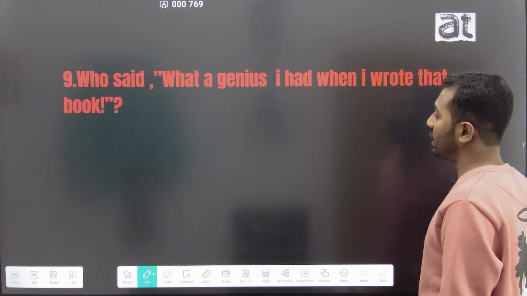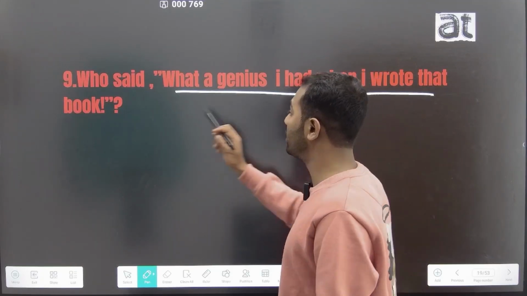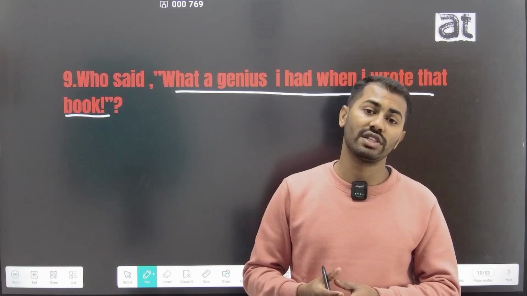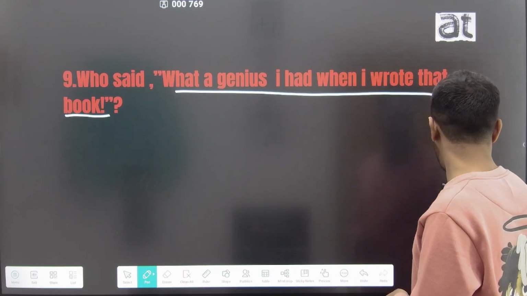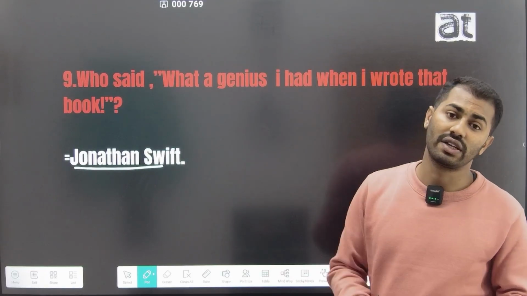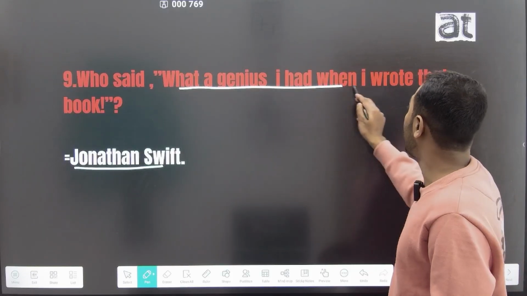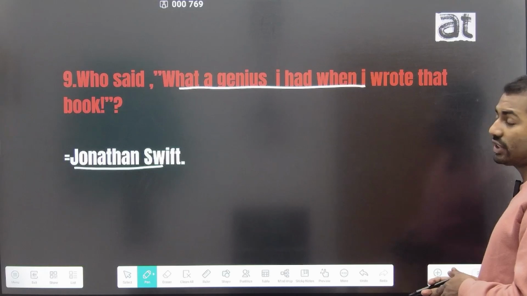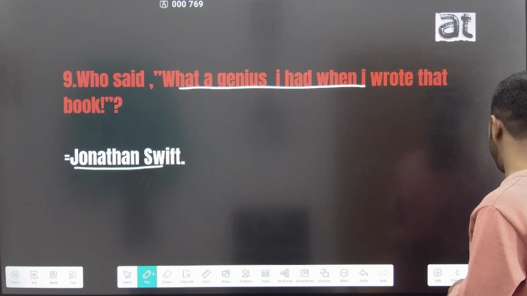The ninth question is, who said, "What a genius I had when I wrote this work"? This quote was said by one of the most important essayists of the early 18th century, Jonathan Swift, about his work A Tale of a Tub, which was published in the year 1704.